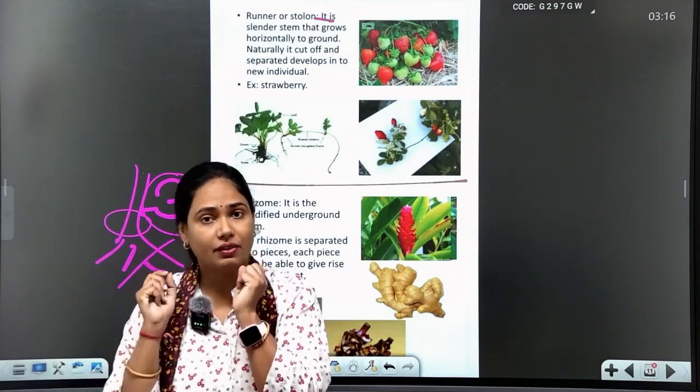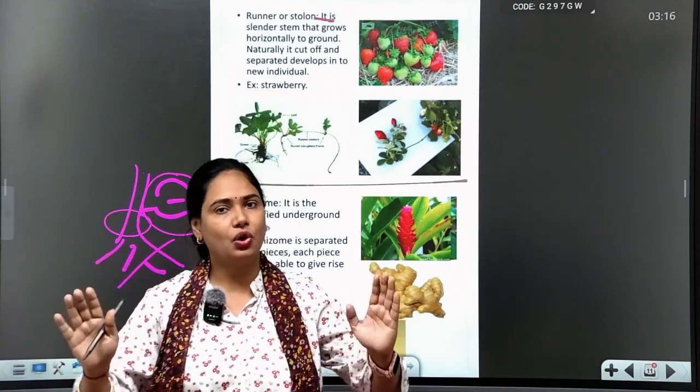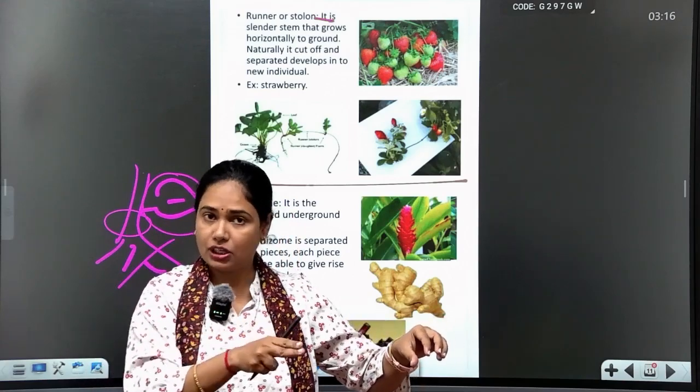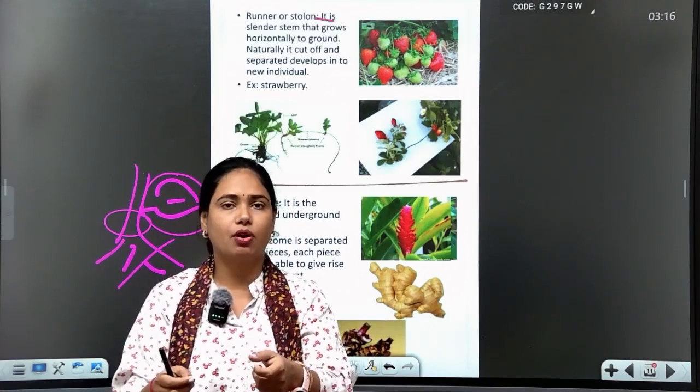It has the capacity to grow roots, leaves or stems. So you have to be clear that this is a stem which is naturally cut or broken from somewhere.